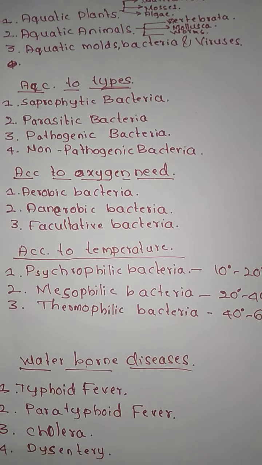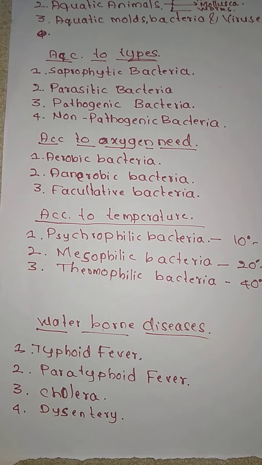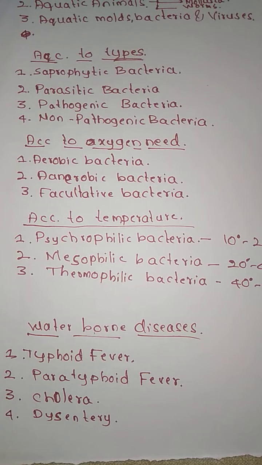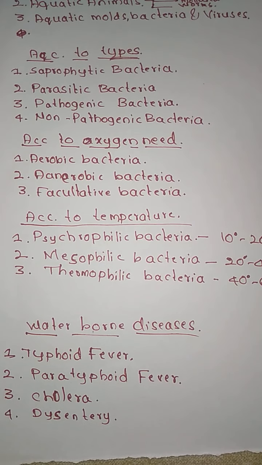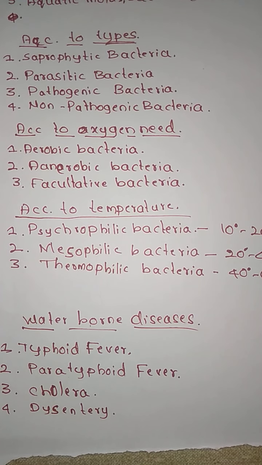So now we are going to discuss the different types of waterborne diseases. These types of diseases happen due to the presence of microbes in water.